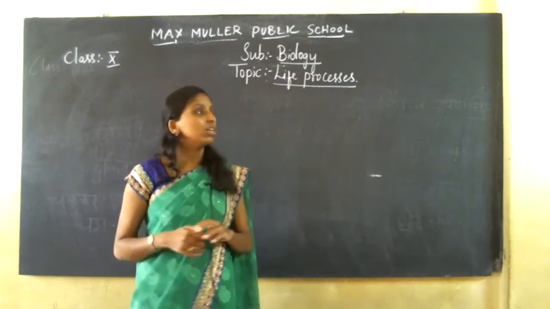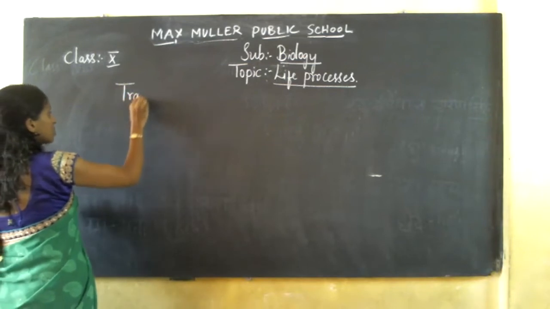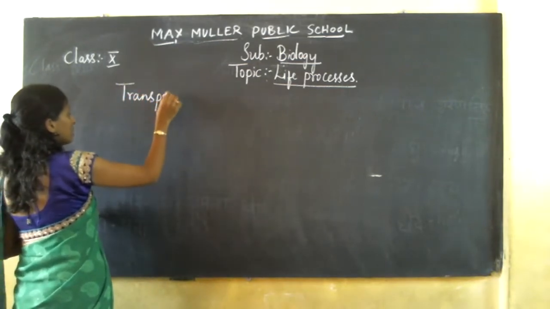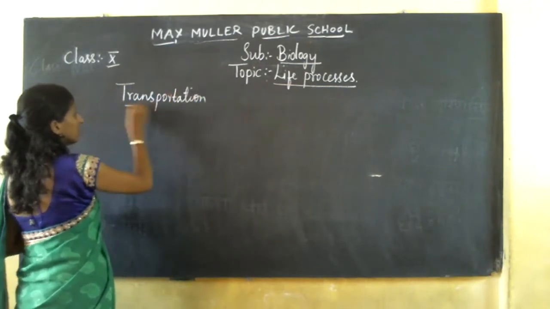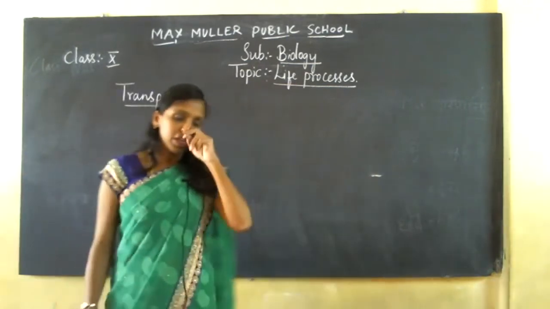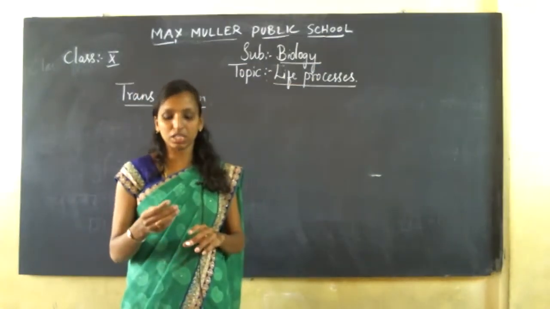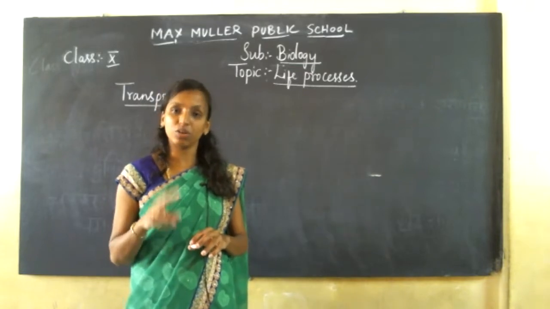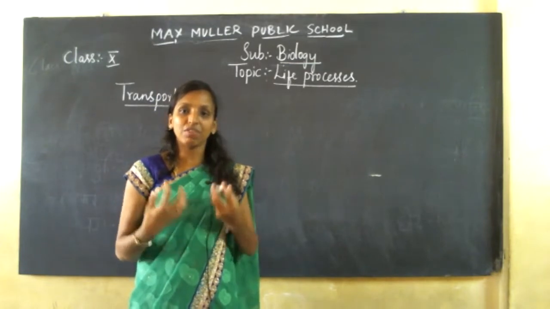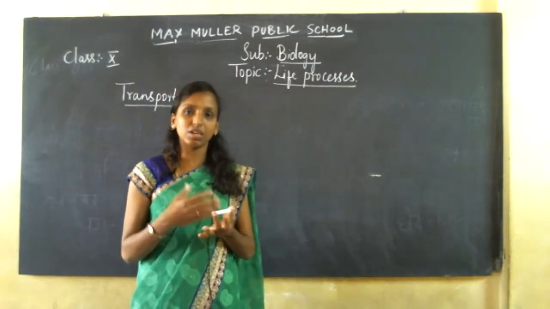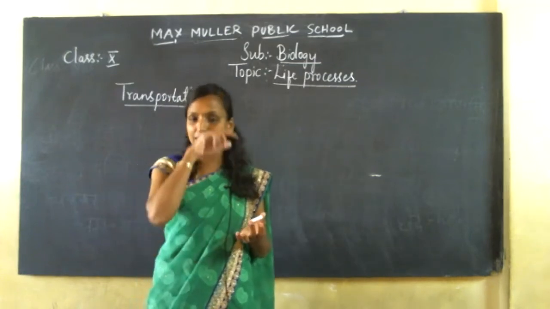Okay. Now, transportation. That is the next topic we are going to discuss. In transportation, see, we have already discussed nutrition. There are different types of nutrition, like autotrophic nutrition and heterotrophic mode of nutrition. In nutrition, the food is getting digested. After the food is digested, the glucose molecules will break down due to the respiration process, which we discussed last class.